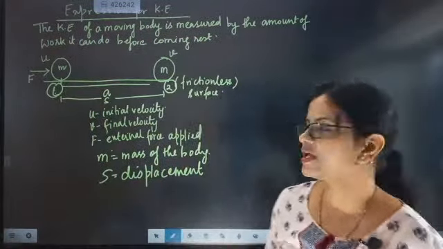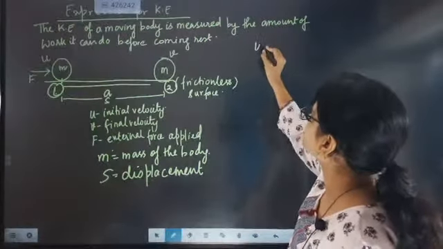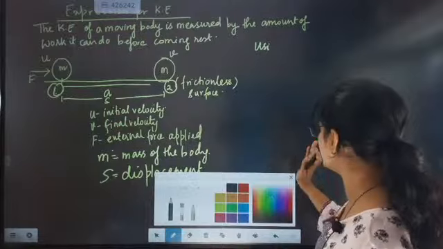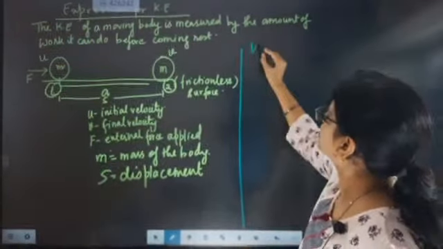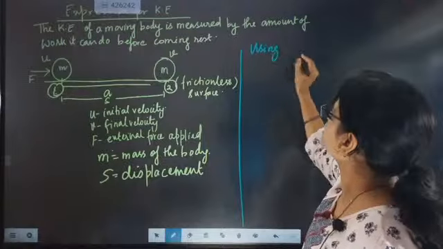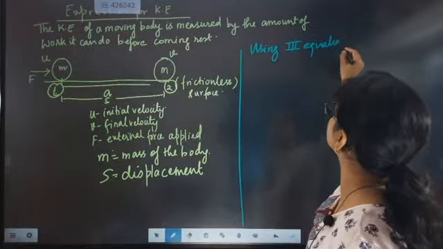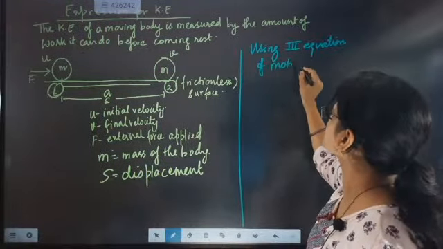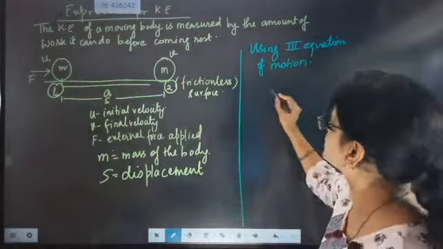Now first we will use the third equation of motion, that is v square minus u square equal to 2as.